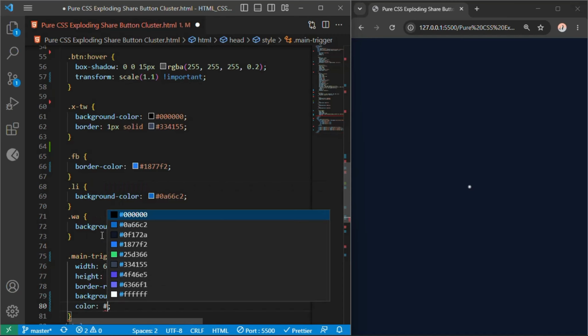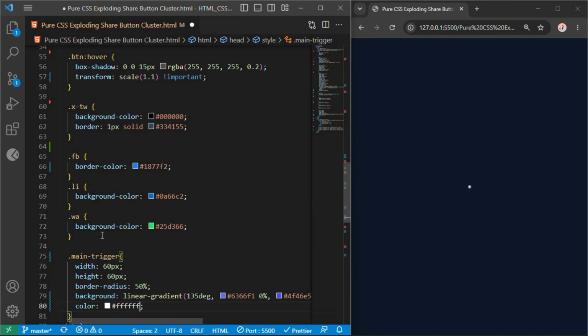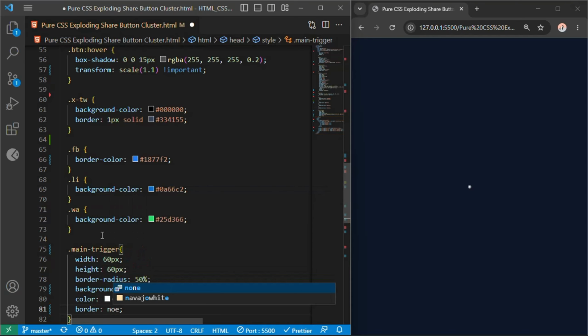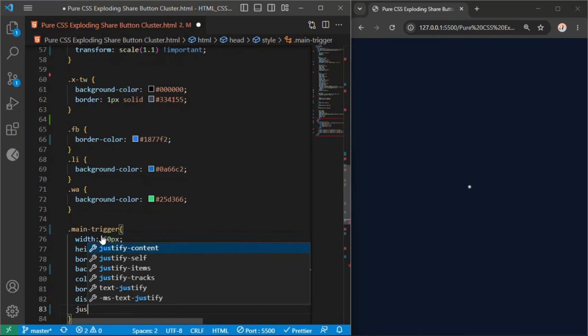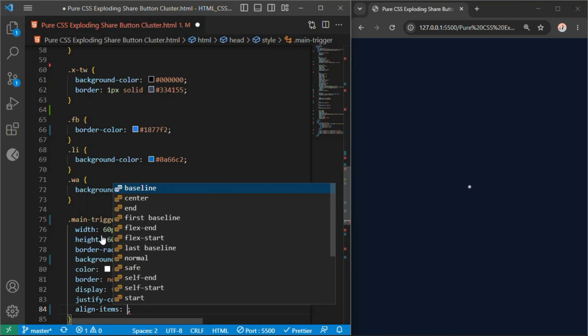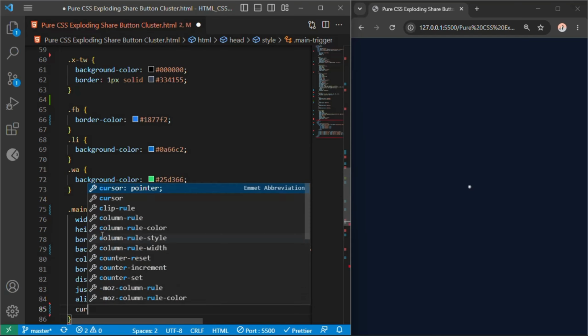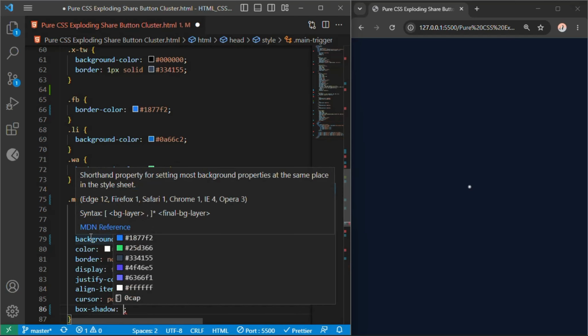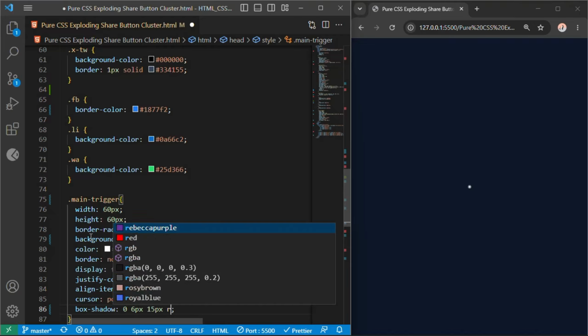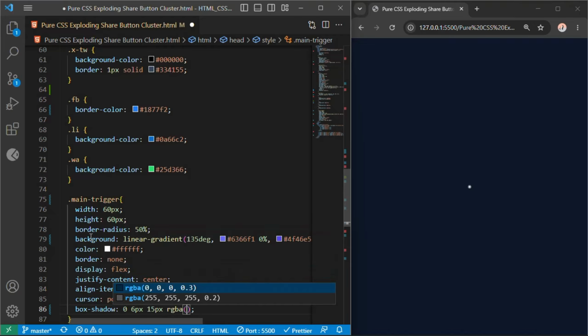We set color #FFFFFF and border none. Layout inner assets via display flex, justify content center and align items center, change clicks via cursor pointer, and elevate its frame depth aggressively using box-shadow 0 6px 15px rgba(79, 70, 229, 0.4).